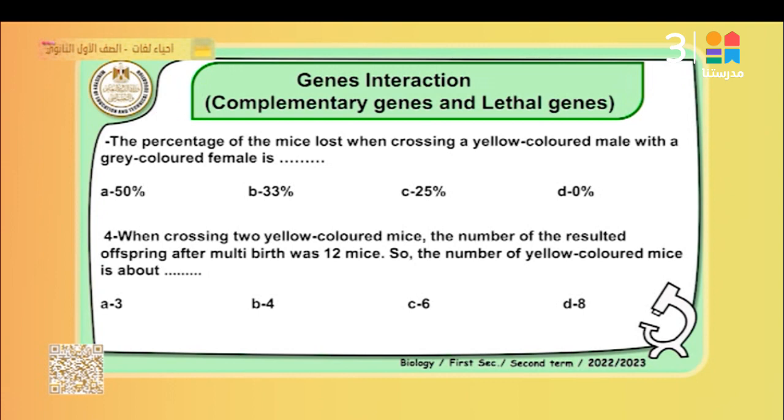Okay. Lethal gene: it is a genetic trait found in the pure state, dominant or recessive, that causes miscarriage, disturbances in the vital processes, and finally leads to death. So the lethal genes are of 2 types. Dominant lethal genes, for example, Y capital, which inherits the color yellow in mice.